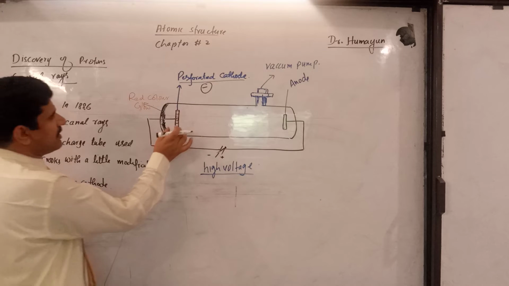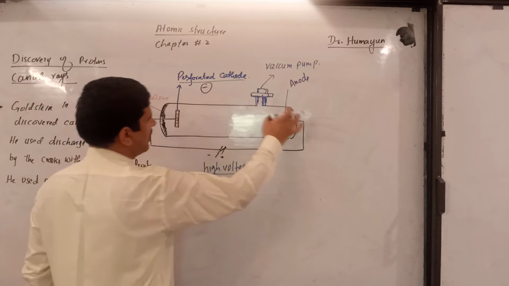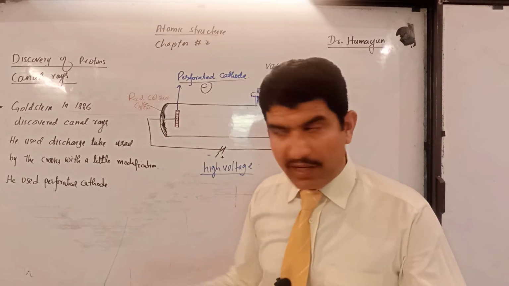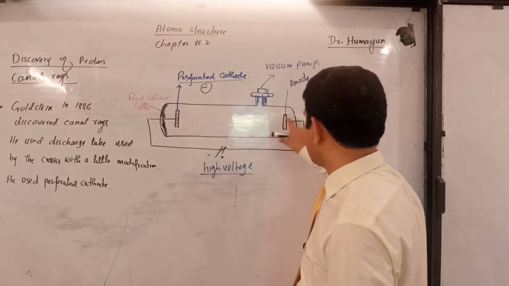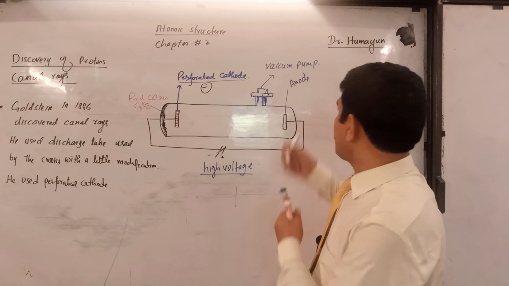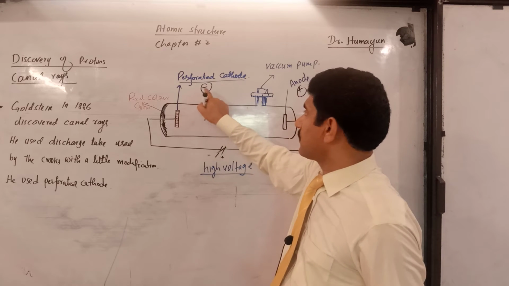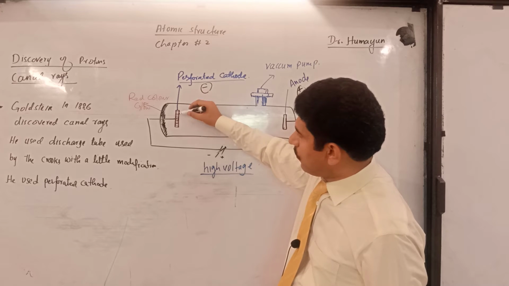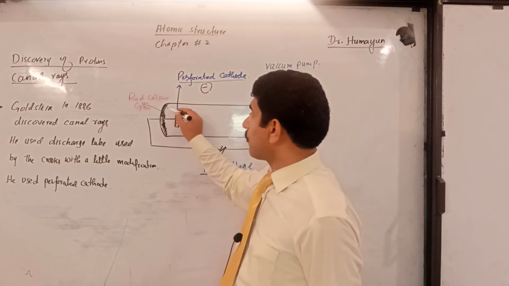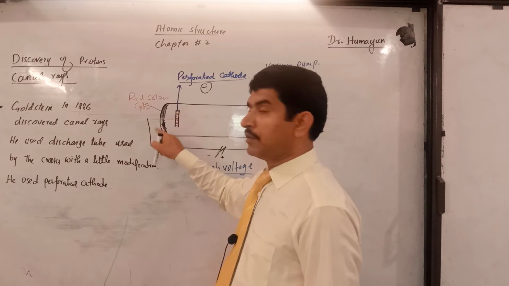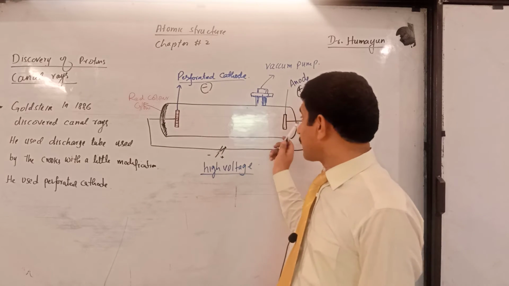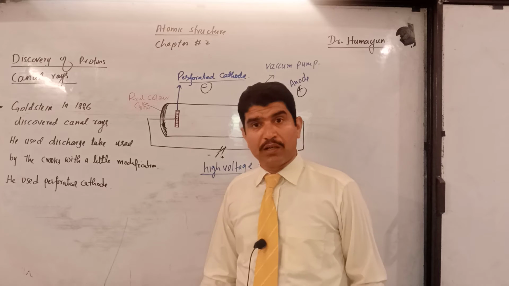What did he do? It is still the same discharge tube as we discussed in the discharge tube experiment, the discovery of the electron. This discharge tube is connected to a high voltage. The anode is positively charged and the cathode is negatively charged. But see the difference: over here some perforations are made in the cathode, and over here some fluorescent material has been coated to see whether any particles come from the anode side towards the cathode or not.